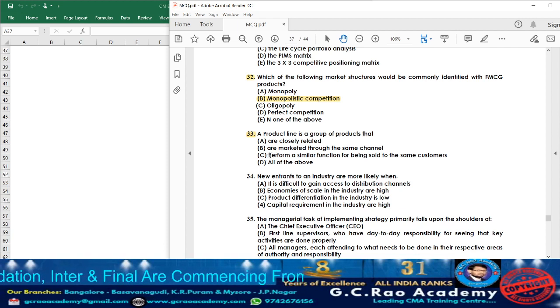Next, point number B. What are they telling? Are marketed through the same channel. Whatever the marketing system is, with the same channel, they will be able to market the products. Yes. The same will be covered under a product line. Option C: perform a similar function for being sold to the same customer. Yes. So option D will be all of the above.